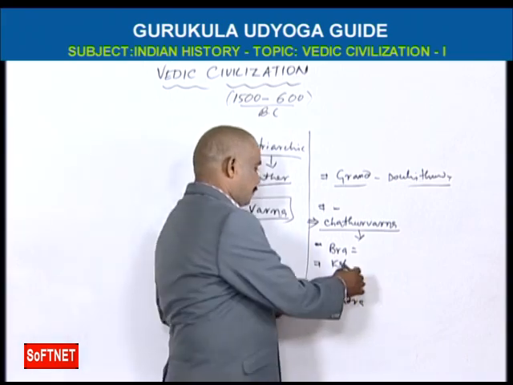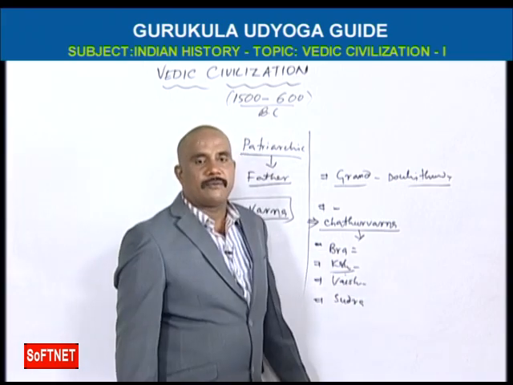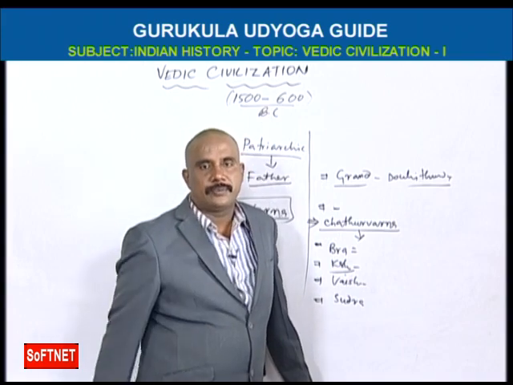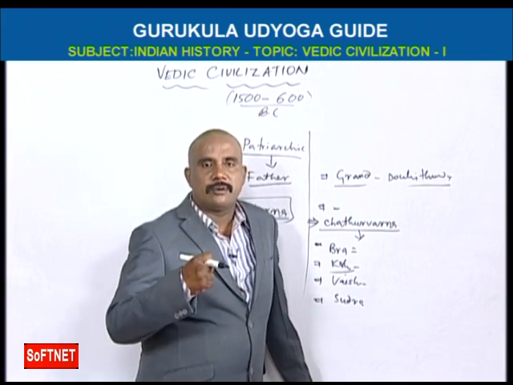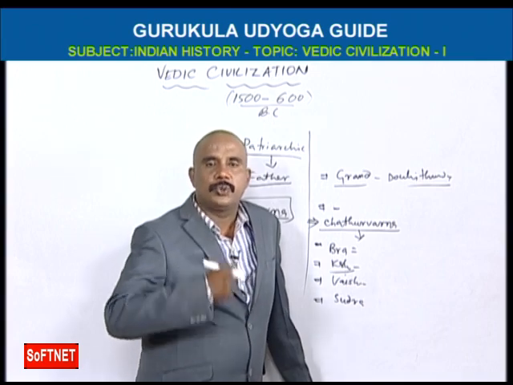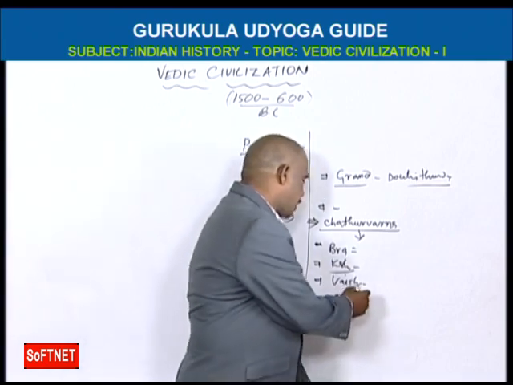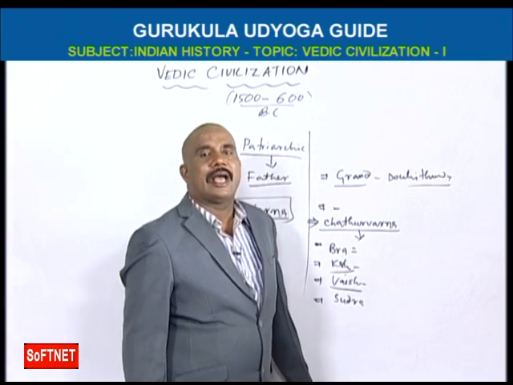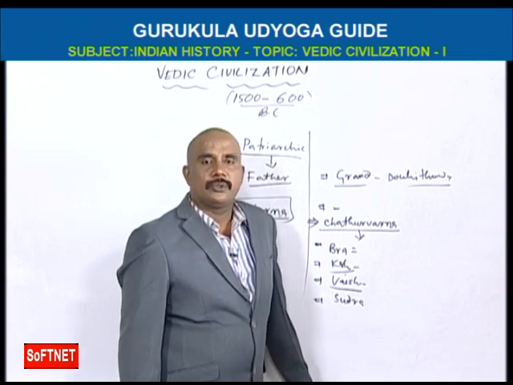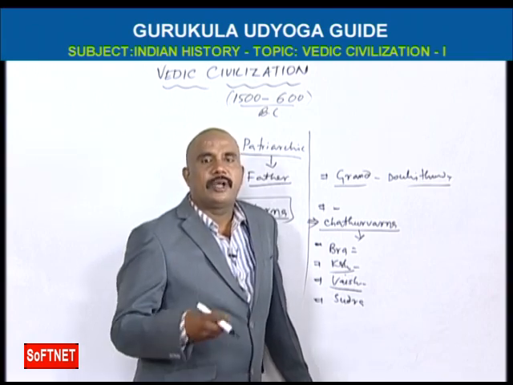And Kshatriyas were born from Brahma's shoulders. That means they should have the strength to protect and to rule the countries and kingdoms. And Vaishyas have to do agriculture. They have to cultivate and produce the food grains.